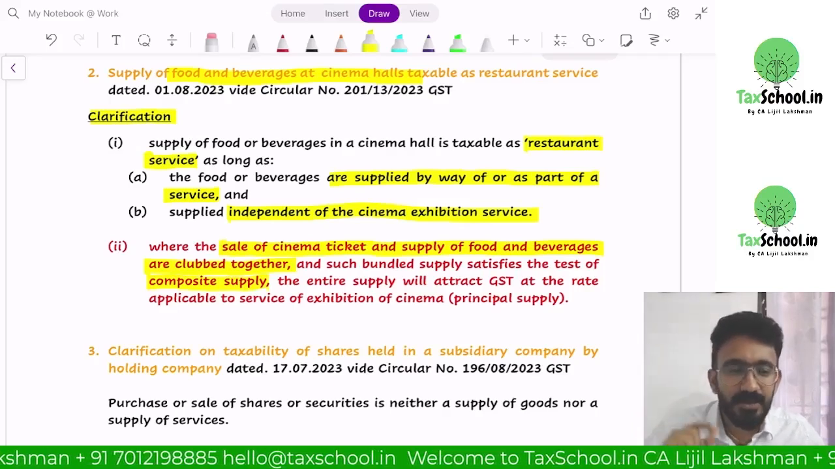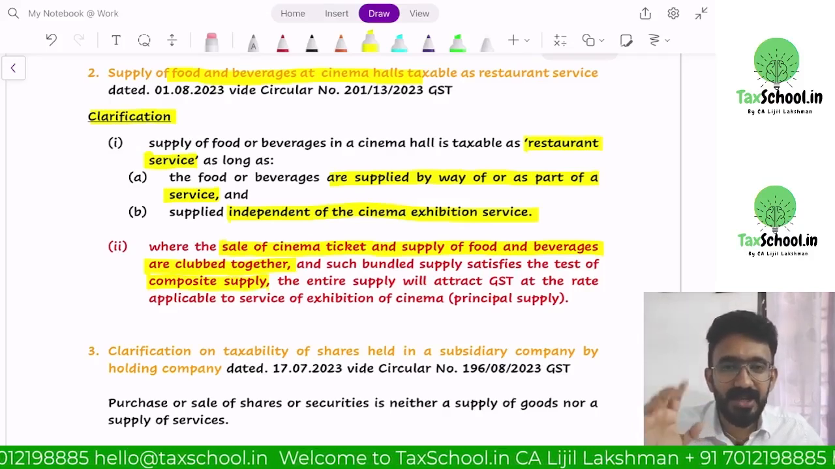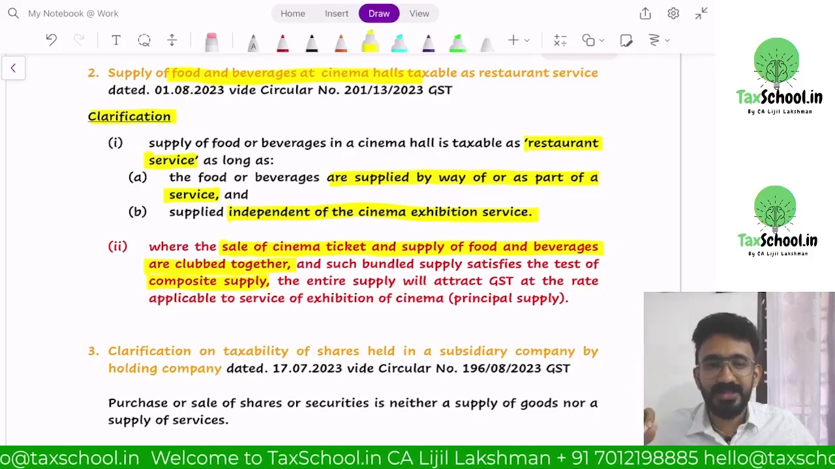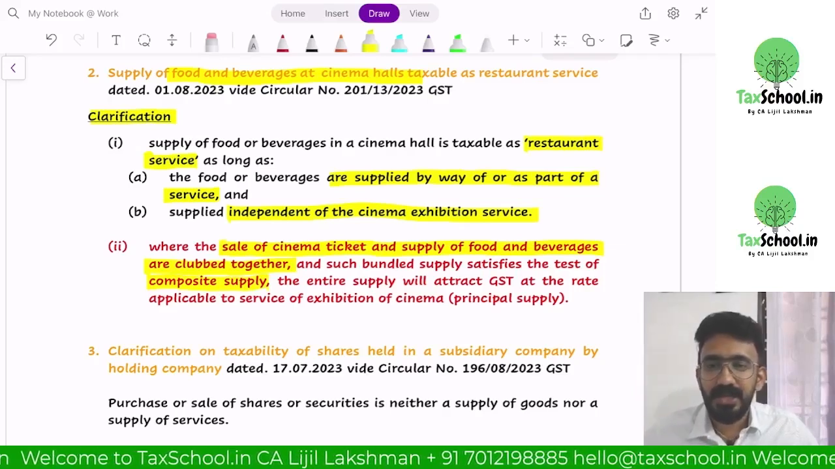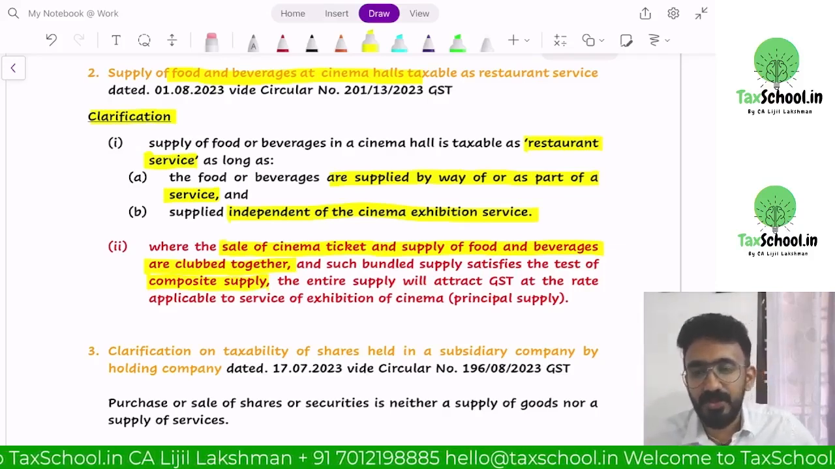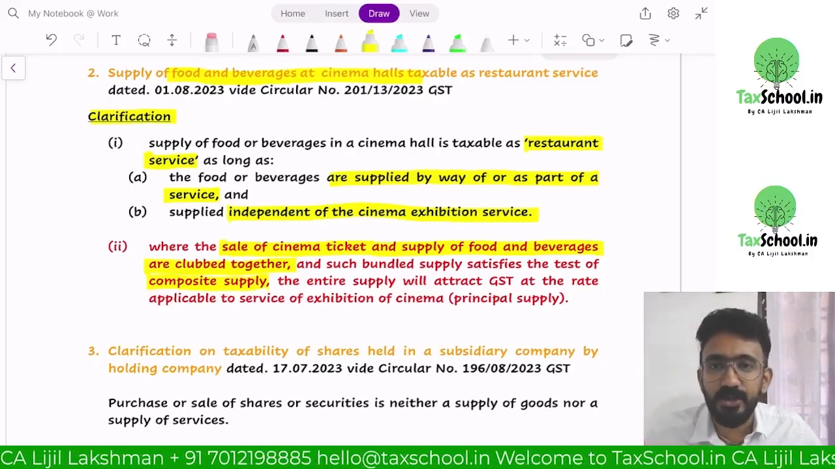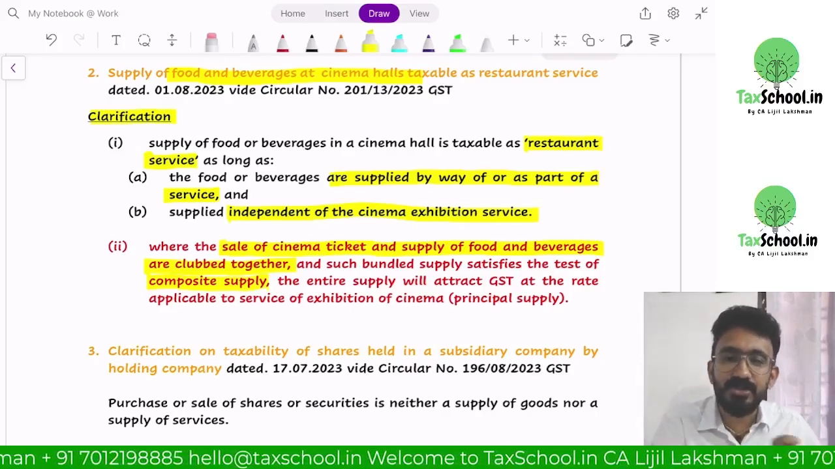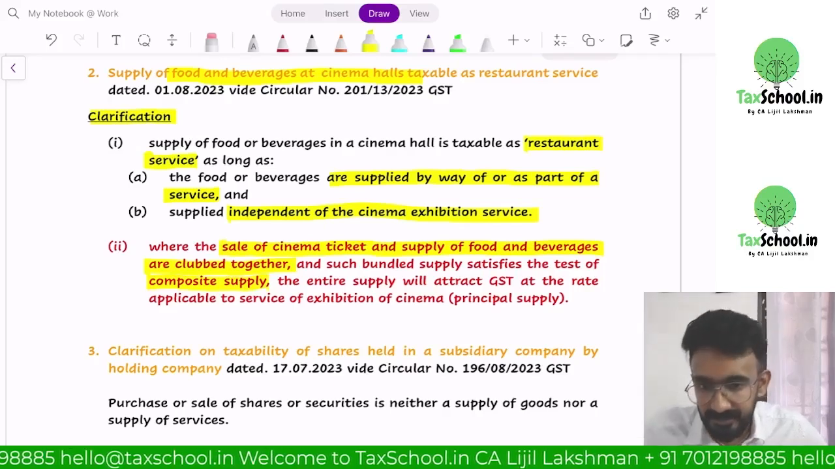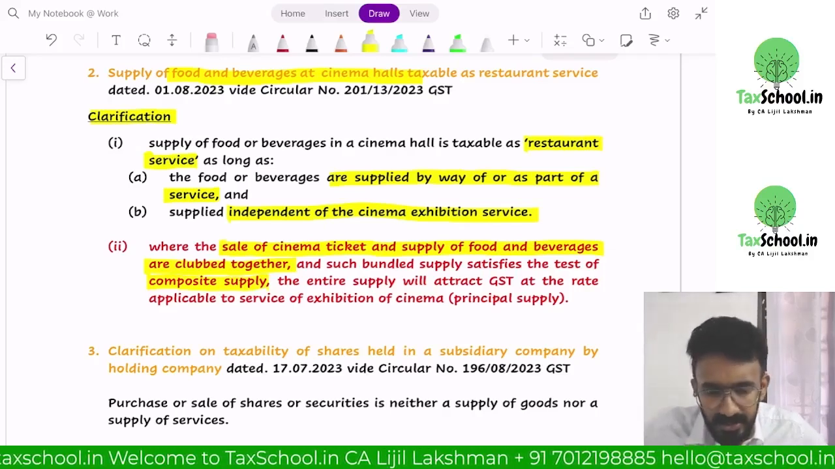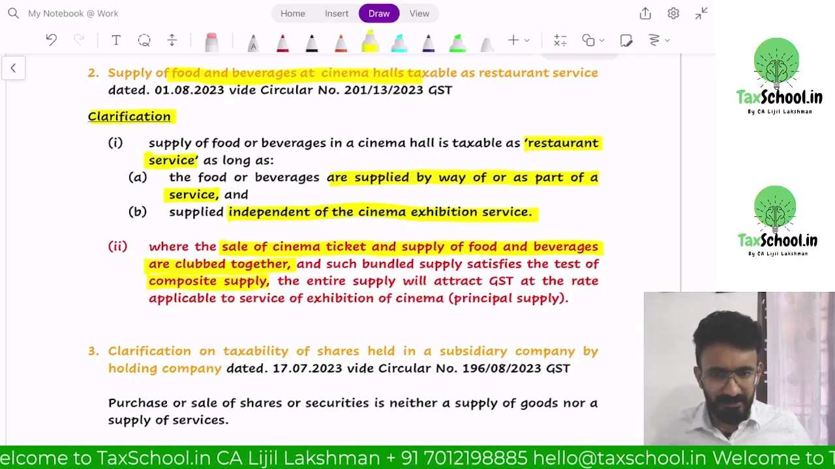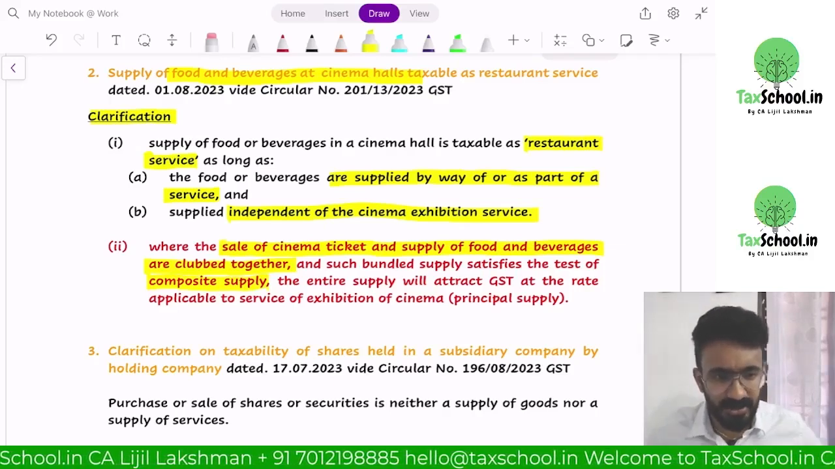So if movie exhibition is taxed at 18%, even the supply of food together with the movie ticket at 500 rupees, the entire 500 would be subject to GST at the rate of the movie ticket. That is what is given here. But I'll read it once again, to ensure that you have this understanding, and when the question comes in, it should be answered correctly.